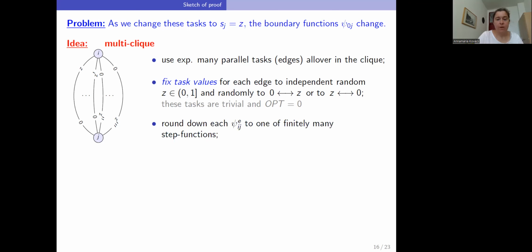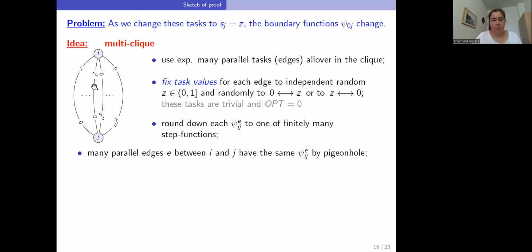And now comes a crucial property, it's non-trivial, that even for this restricted set of tasks, this restricted set of edges, the other tasks are trivial and we will ignore them in the rest of the proof. Even for this set of tasks, the distribution of the Z values is uniform.